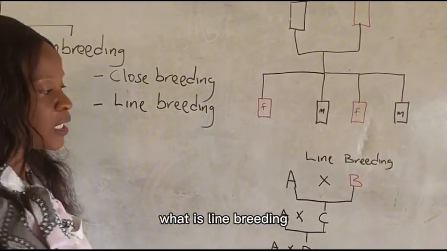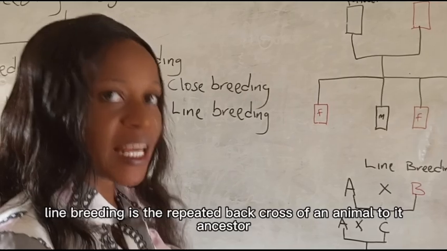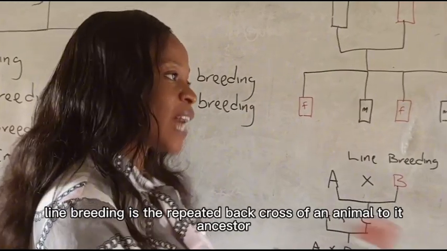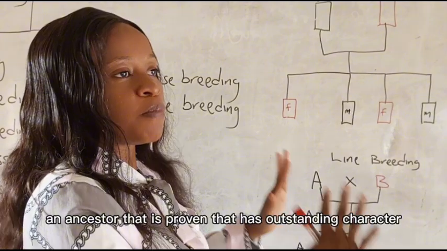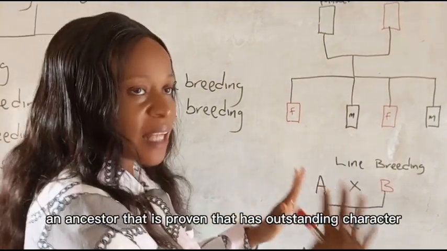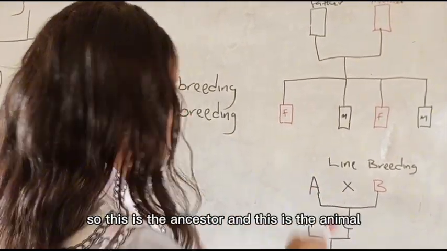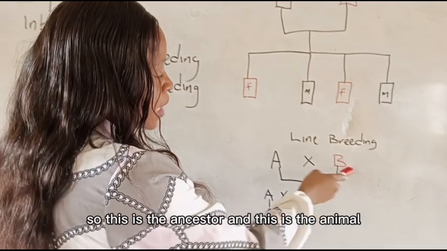So having said that, let's look at line breeding. What is line breeding? Line breeding is the repeated back cross of an animal to its ancestor, an ancestor that is proven, that has outstanding character. So this is the ancestor and this is the animal.